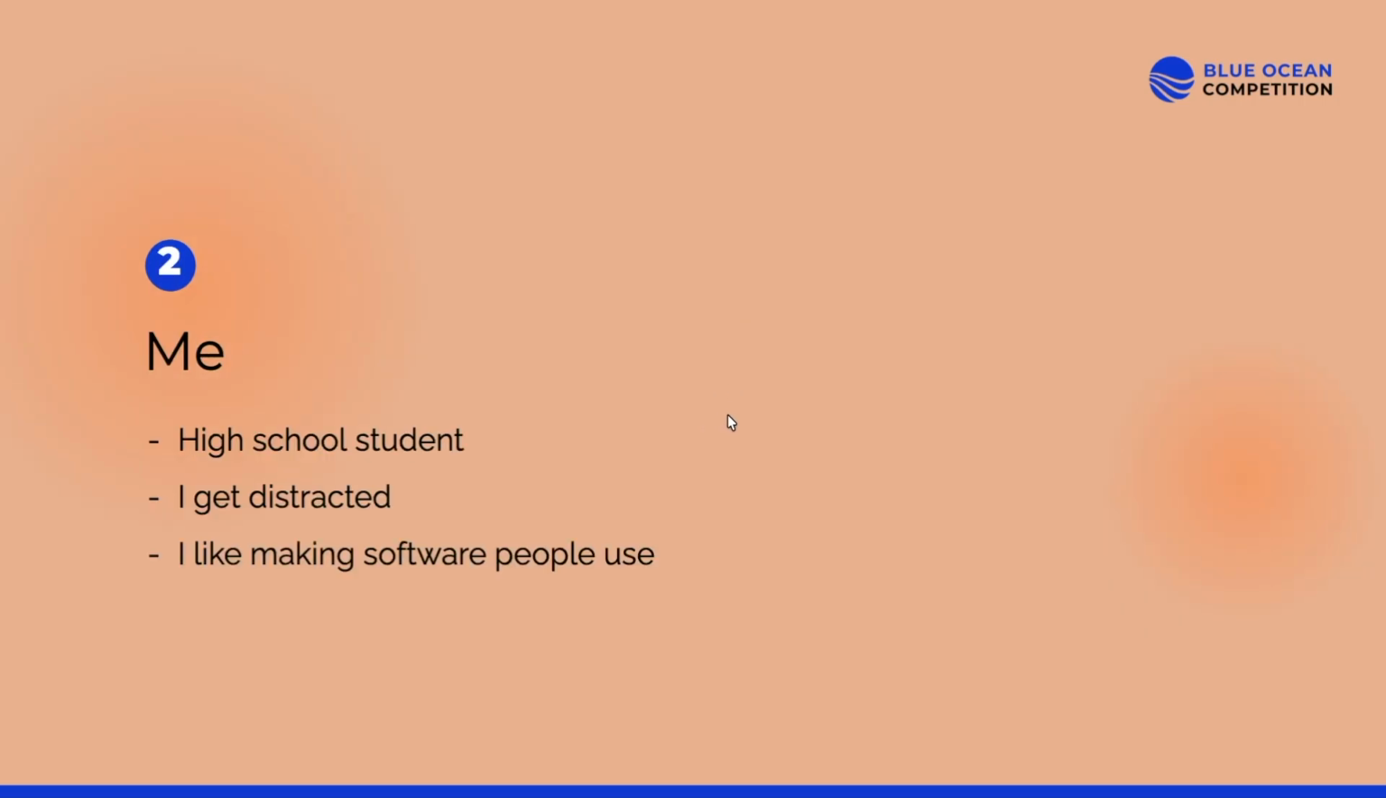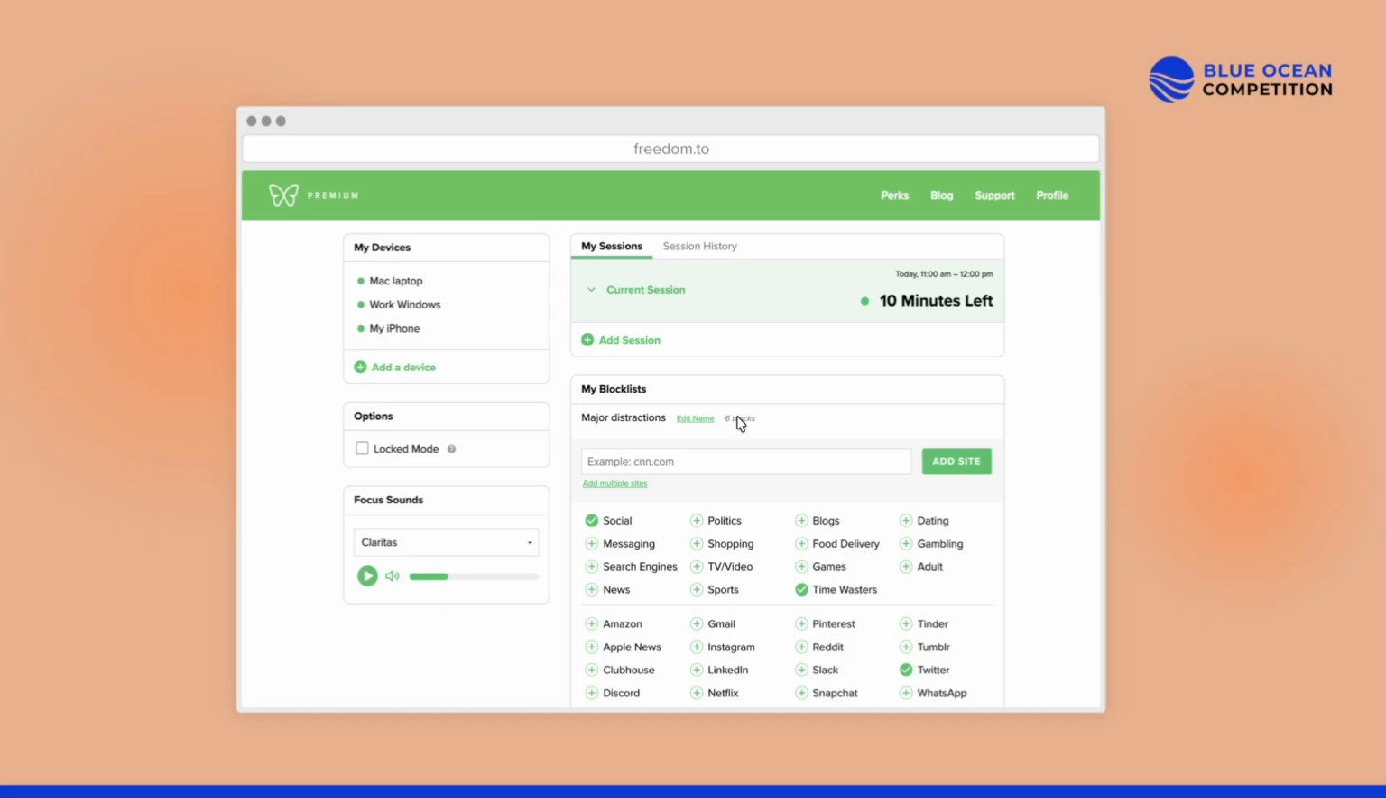And I need something that can block distracting websites. So this is Freedom. You select what you want to block, you start a session and it blocks it, but it's clunky because I need Wikipedia when I do my history assignments. So I can't just block Wikipedia entirely. And therein lies the problem.